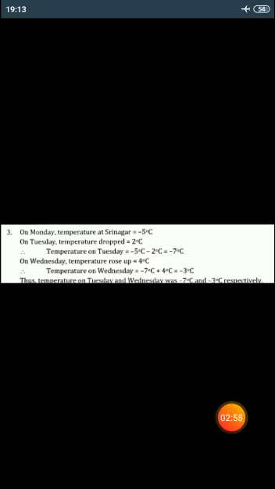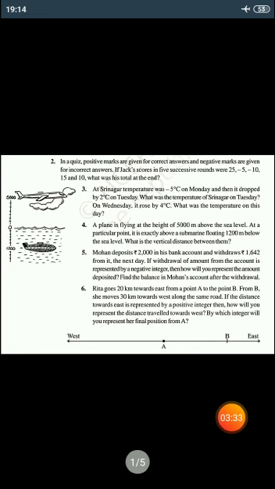On Wednesday, the temperature rose by 4 degrees Celsius. So the temperature on Wednesday is equal to the previous temperature, that is the temperature on Tuesday, minus 7 degrees Celsius plus 4 degrees Celsius, which is equal to minus 3 degrees Celsius. The temperatures on Tuesday and Wednesday were minus 7 degrees Celsius and minus 3 degrees Celsius respectively. Now question number 4.